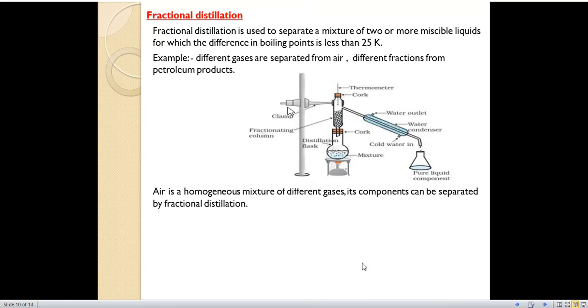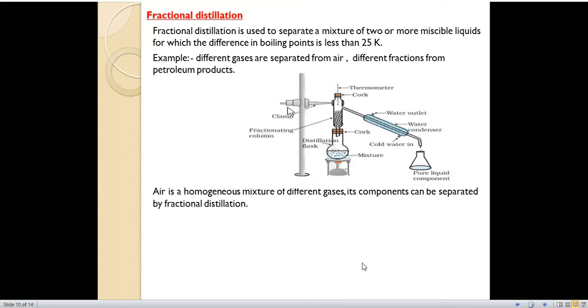As you know, air is a mixture of different gases which can be separated by which method? Fractional distillation. Different fractions from petroleum products can also be separated by using fractional distillation. Sometimes a question is asked how air can be separated into its components. You have to name the process. What process will you write for that? Fractional distillation. Today we'll do till this topic only.